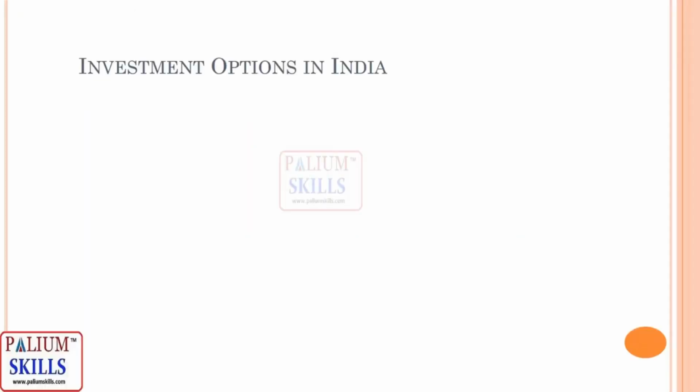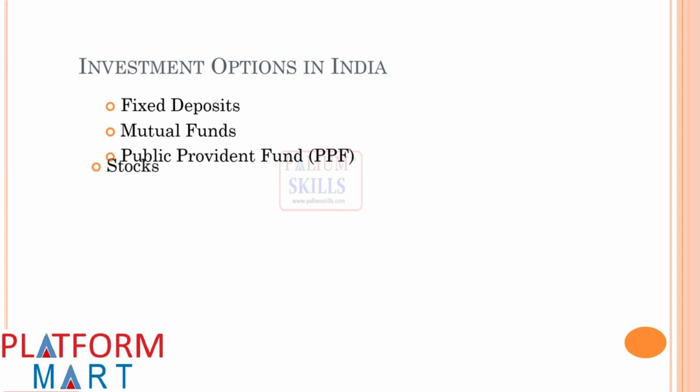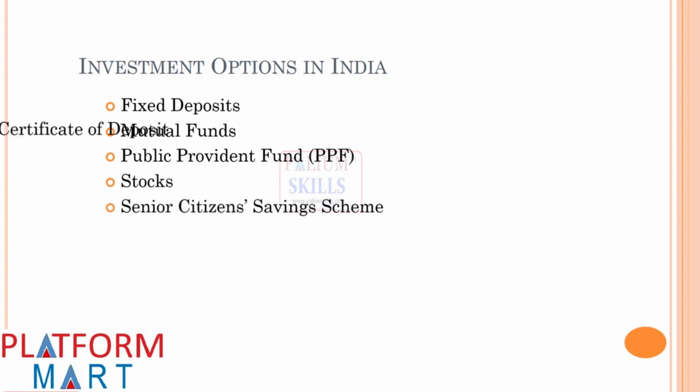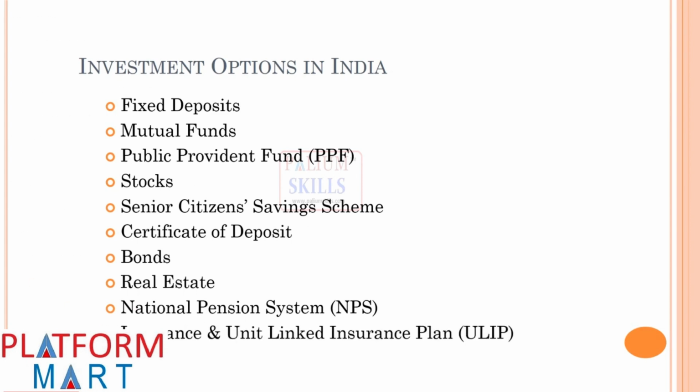The different investment options in India are fixed deposits, mutual funds, Public Provident Fund (PPF), stocks, Senior Citizens Savings Scheme, Certificate of Deposit, bonds, real estate, National Pension System (NPS), insurance and unit-linked insurance plan (ULIP).